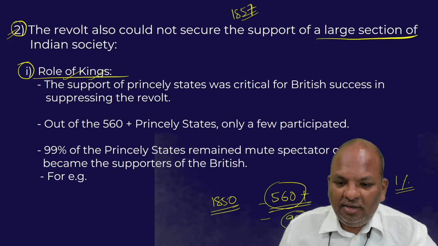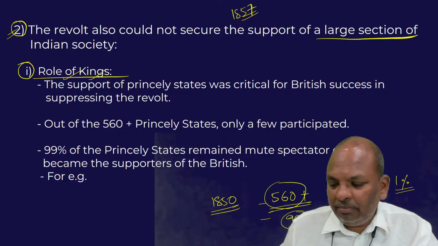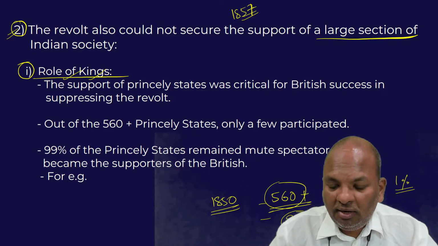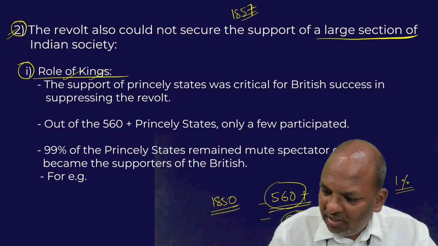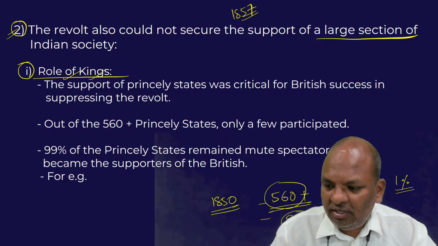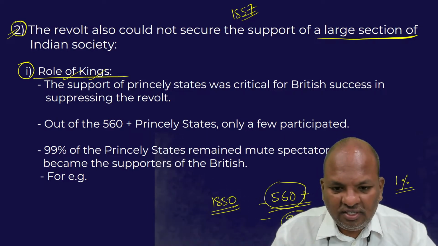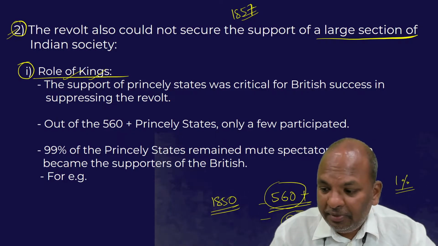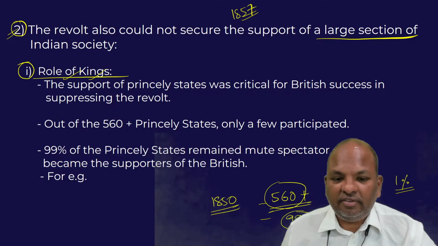So only 1% of the total princely states revolted. 99% of the princely states remained either neutral, or they very actively supported the British in suppressing the 1857 revolt. Some princely states remained mute spectators, but some actively supported the British.